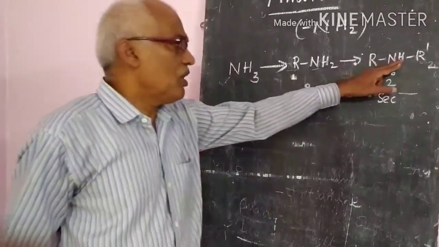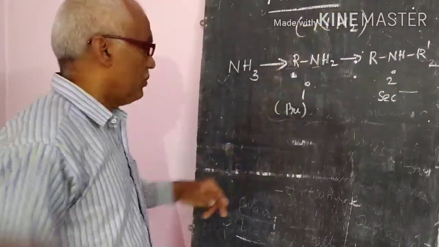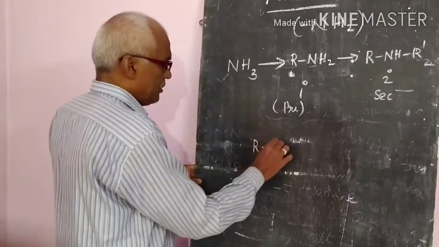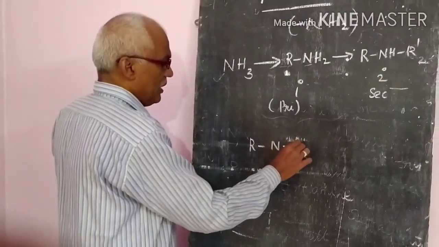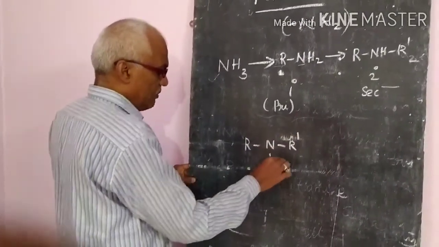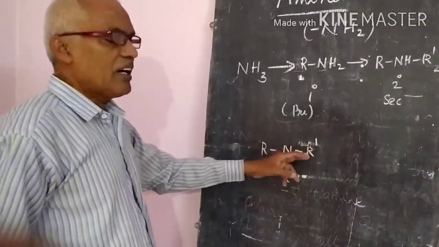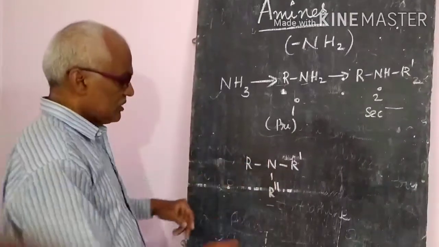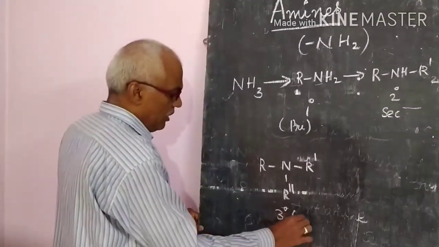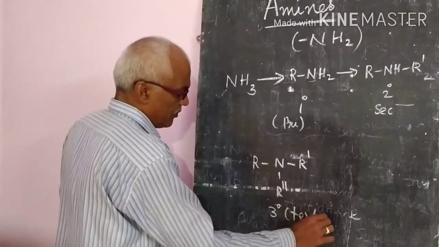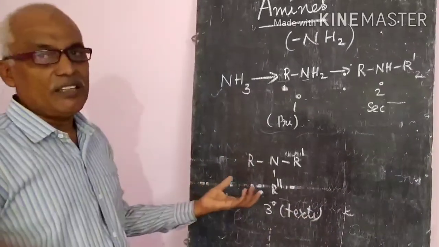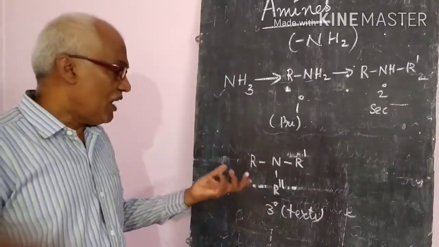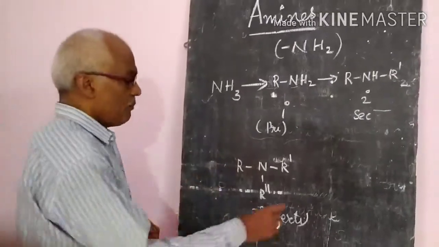Still, one more hydrogen is there. It will also be removed. If 3 alkyl groups are there, R, R dash and R double dash, that is, all 3 are different alkyl groups or the same alkyl groups, this is called a 3 degree or tertiary amine. One more term we got here, quaternary. So what does quaternary mean?